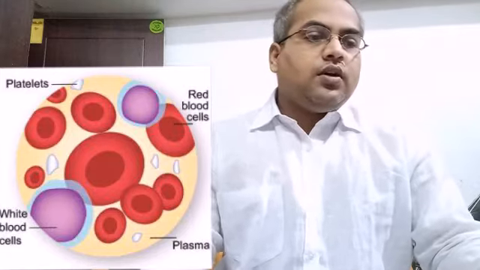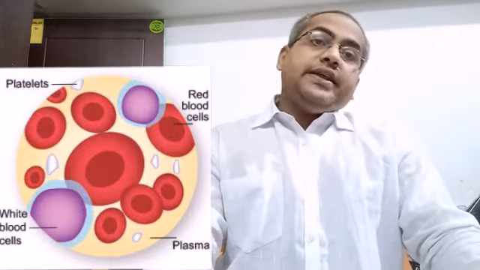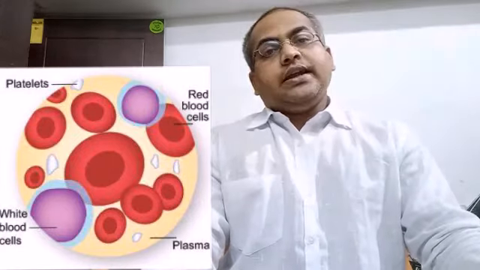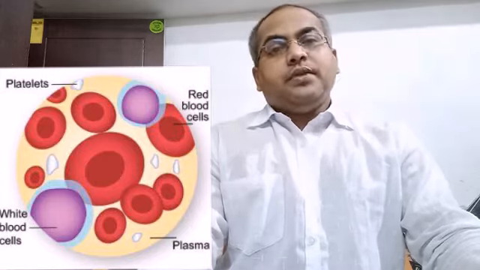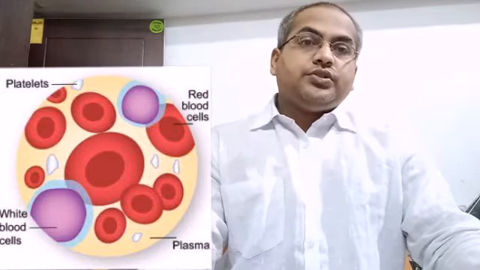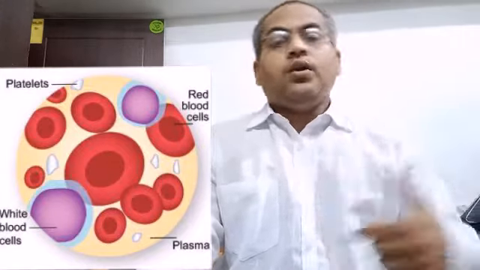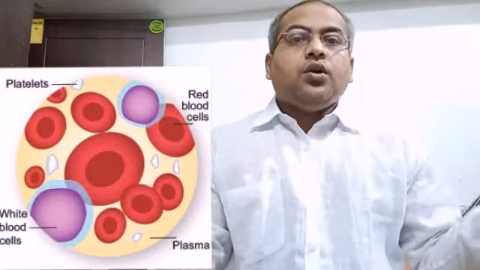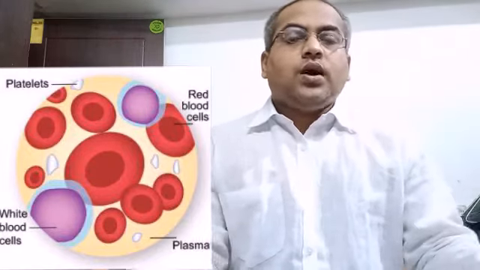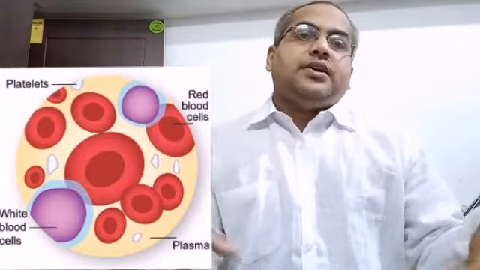So first of all, what is blood? Blood is a liquid connective tissue. We can say blood is also a form of tissue, but in liquid form, and it connects the different body parts; you can say the whole body is connected by the blood.